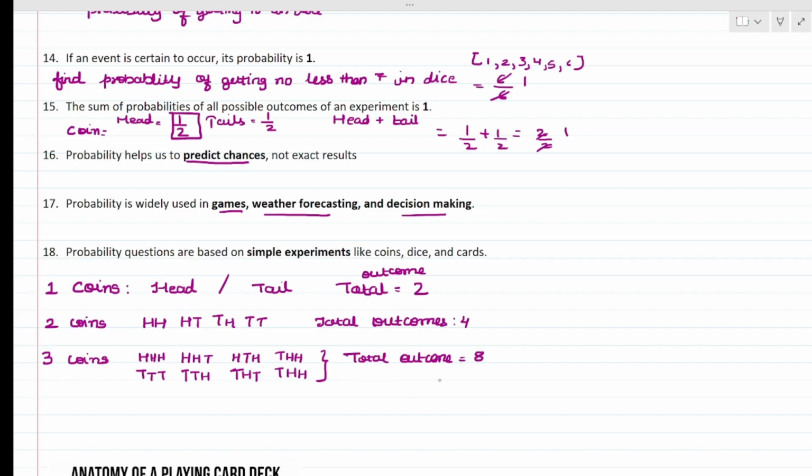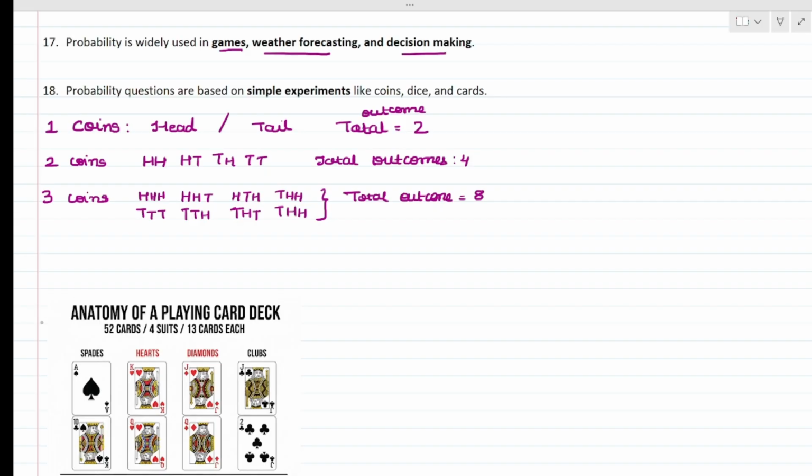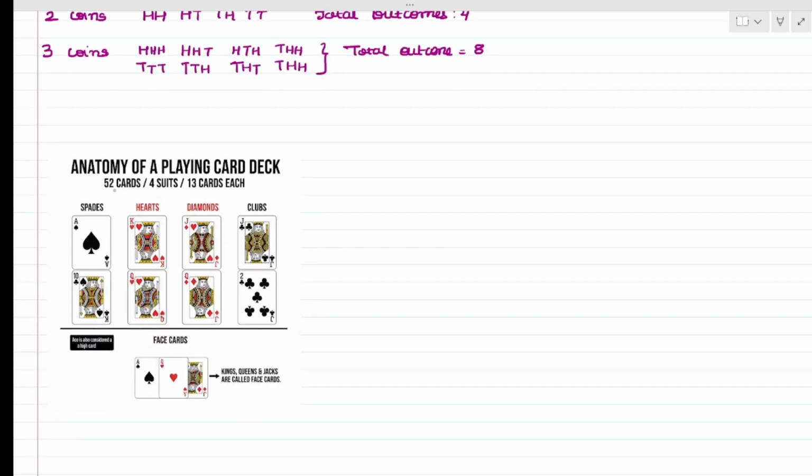And 3 coins, you are having 8 outcomes. Moving on with the cards problem, you should first know that there are total 52 cards.